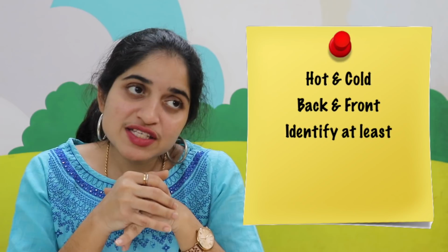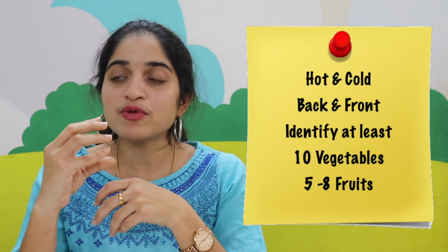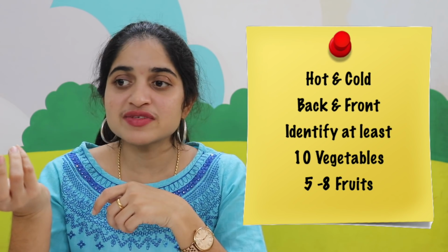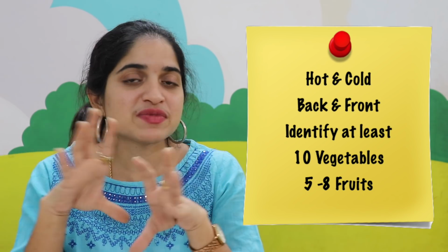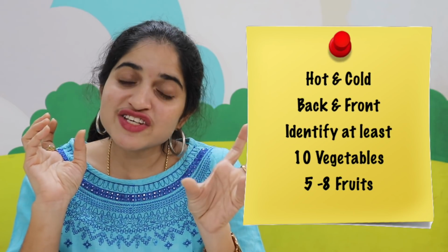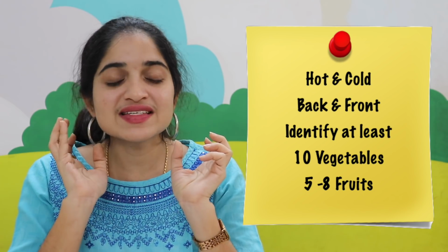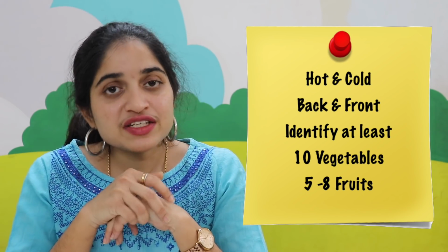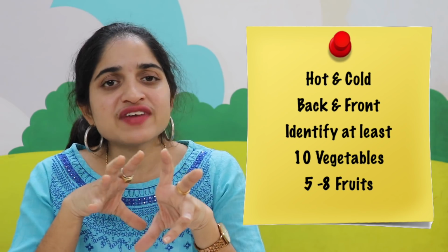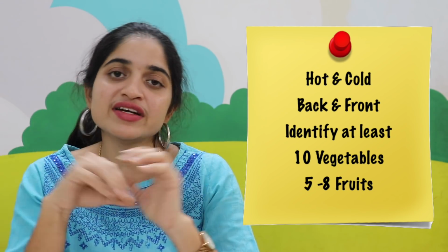Now next, a nursery student should be able to identify at least 10 vegetables. Identify. I'm not asking them, when you ask them to name vegetables, they are saying 10 vegetable names. No, don't get confused. They should identify. When you show them a picture or a real vegetable, they should be able to point it out and tell which vegetable that is. This is identification. And in the same way, they should be able to identify at least 5 to 8 fruit names. Then when shown a picture, they should be able to say what that fruit is.